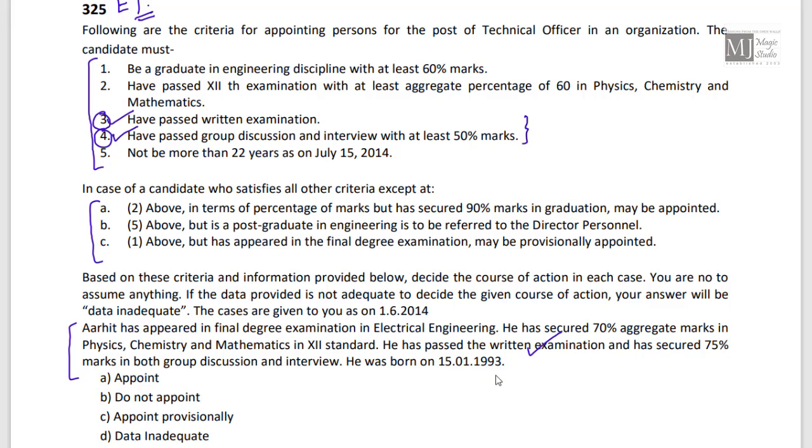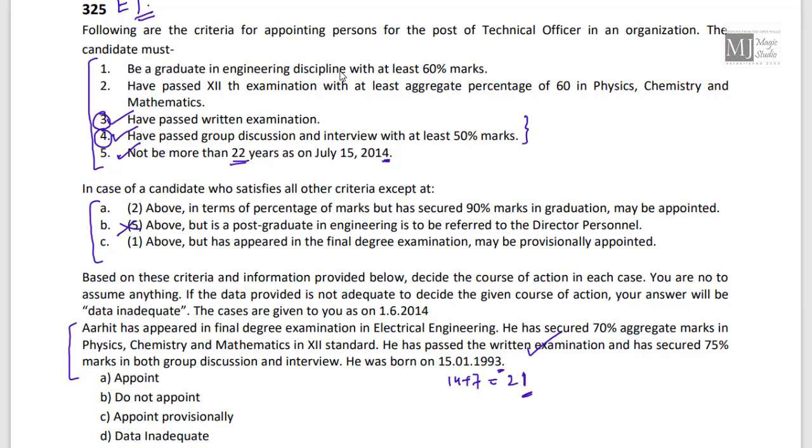He was born on 5th January 1993. So anything about age? He should be not more than 22 years of age on July 15, 2014. So from January 93 to July 14 is 21. So not more than 22. As on July, he is not more than 22. He passes 5. So we are not going for a substitute of 5.